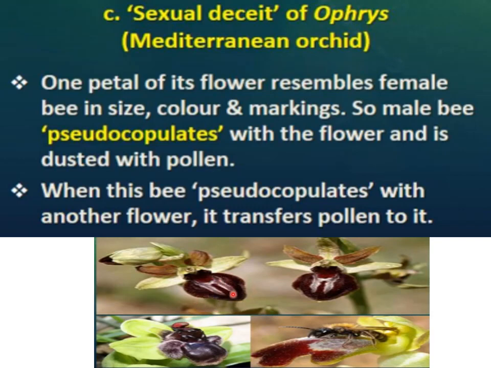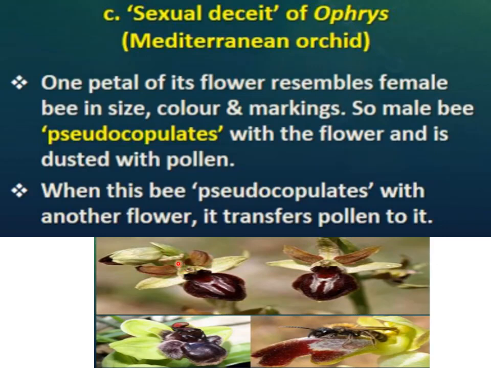What is the benefit of it? The male bee pseudocopulates with the flower and is dusted with pollen. Okay, what happened here? The male bee just considers it like a female and pseudocopulates with it. Pseudo means false, copulate means sexual intercourse, you can say. Okay, so here this male bee pseudocopulates with this flower, and while doing that it is dusted with pollen grains produced in this flower